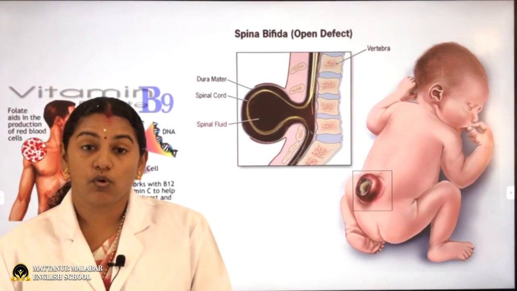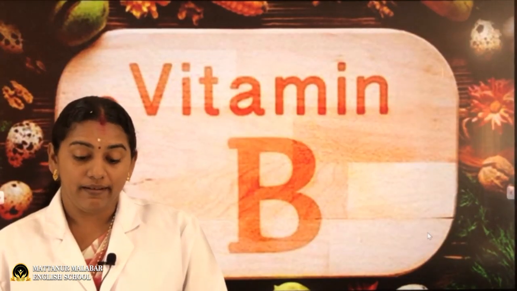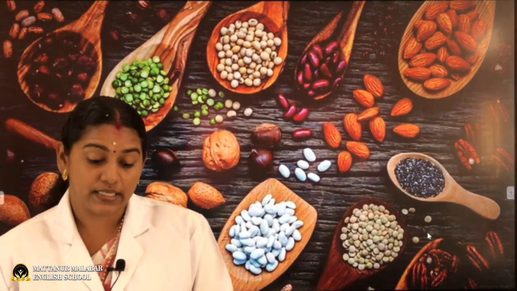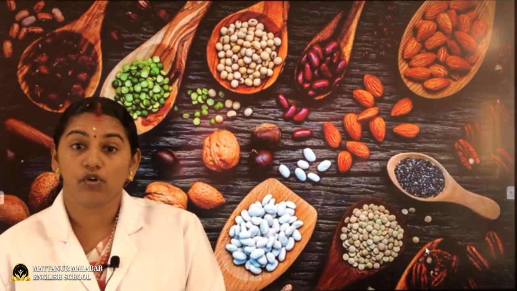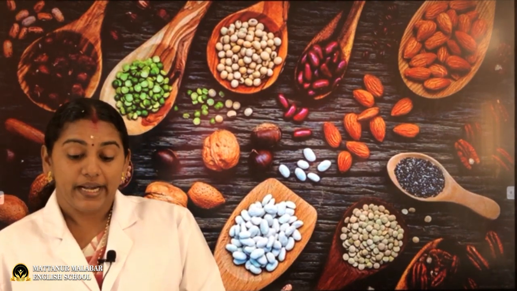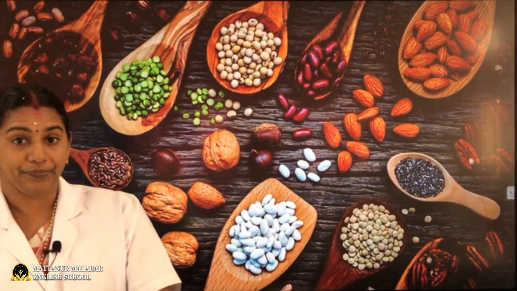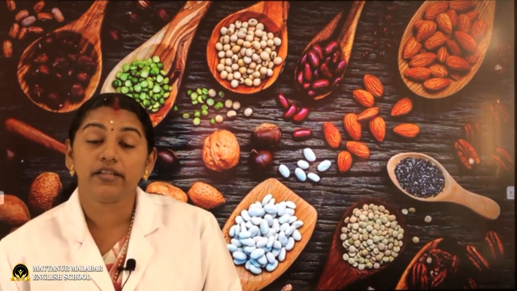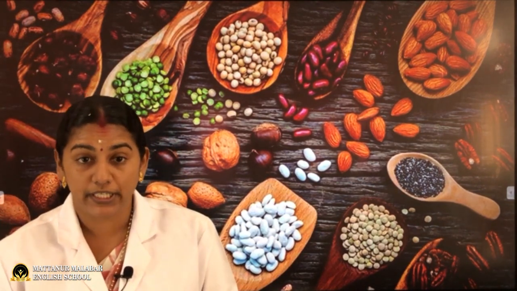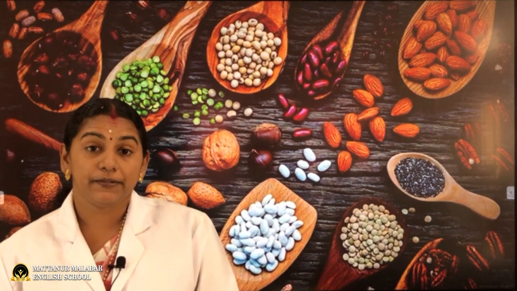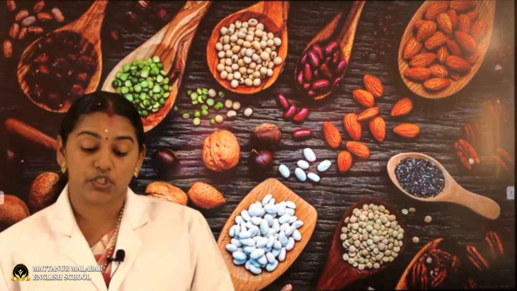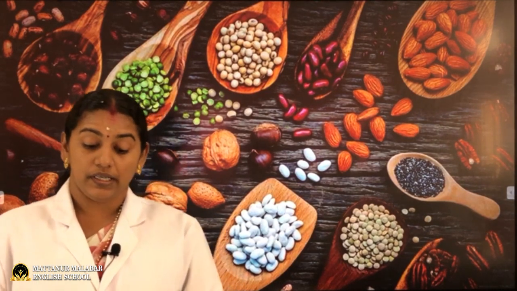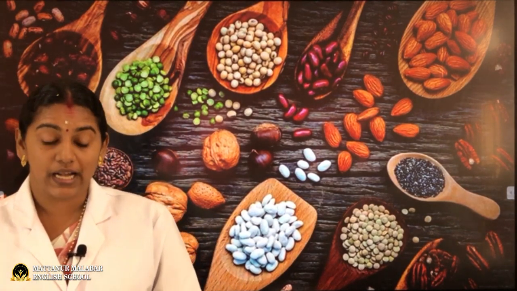Next it is vitamin B12. Vitamin B12, the chemical name is cyanocobalamin. That is the chemical name of vitamin B12. It is also a water soluble vitamin, and the main sources of vitamin B12 are fish, shellfish, egg, milk, chicken, and dairy products, meaning milk products.